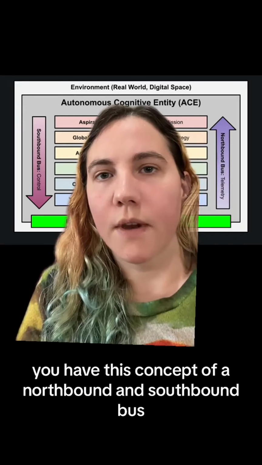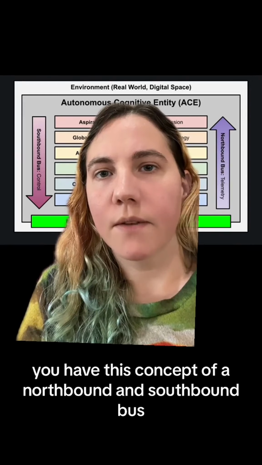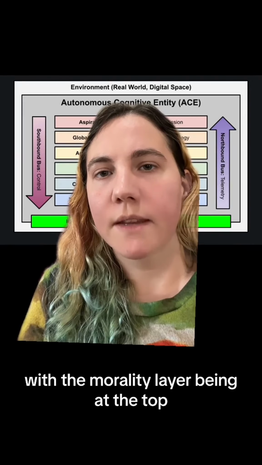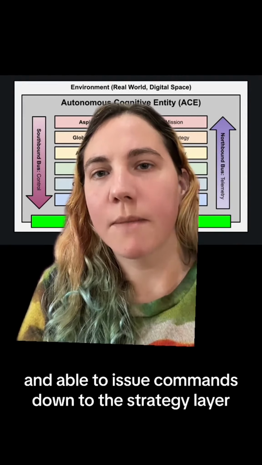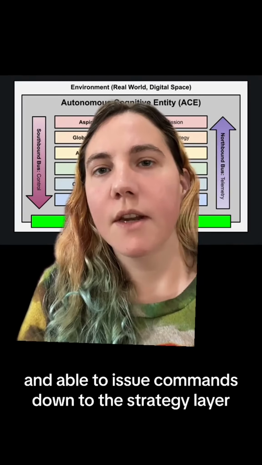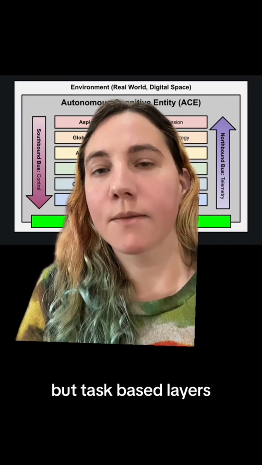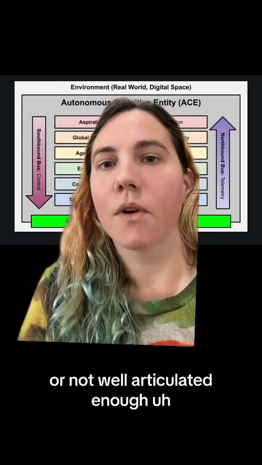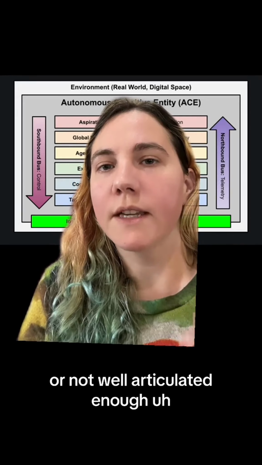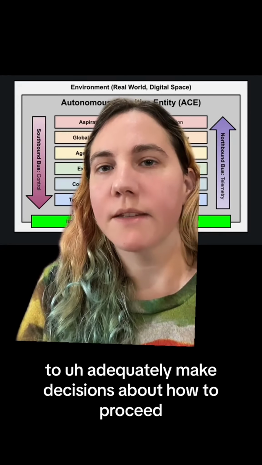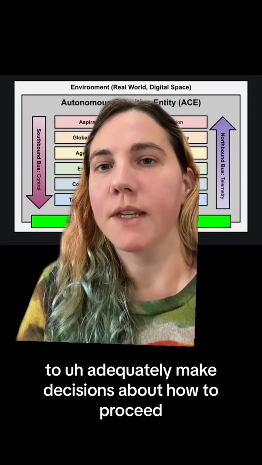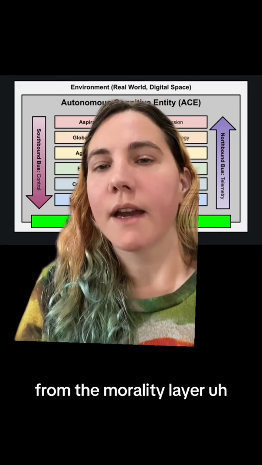Other than the layers, you have this concept of a northbound and southbound bus, with the morality layer being at the top and able to issue commands down to the strategy layer, but task-based layers which may be compromised or not well articulated enough to adequately make decisions about how to proceed from the morality layer.